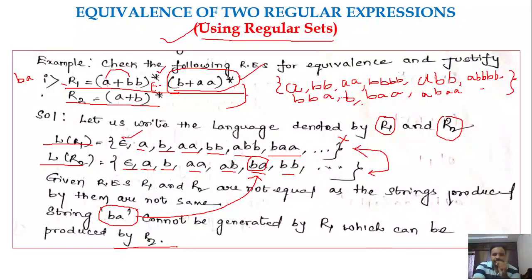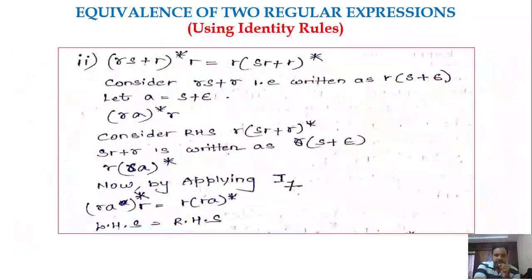I think this is the simple approach where we define the language of each regular expression and check whether both the languages are the same or not, or the regular sets are equal or not. Based on that, we can prove that the regular expressions are equivalent or not. Next, we can use another approach, that is identity rules. We may apply the identity rules to prove that the regular expressions are equivalent or not.